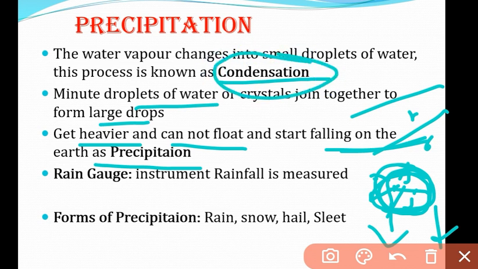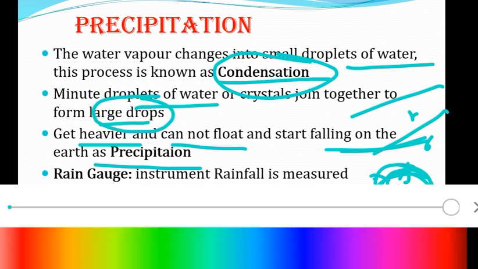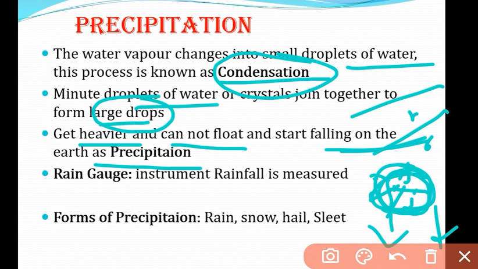So you have condensation here, the state change from water vapor to small droplets of water. Next, when they collide, join together and form large droplets, they don't have the ability to float in the air because of their heavier weight, so they start to fall to the earth. This process is known as precipitation. So this is condensation and this is precipitation.